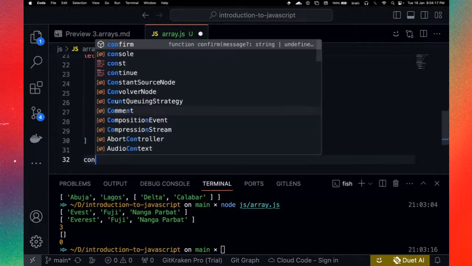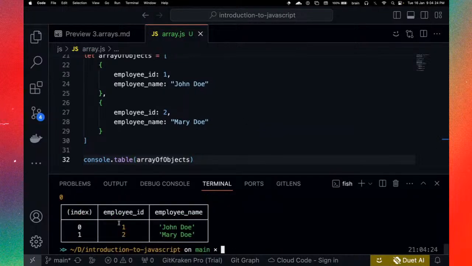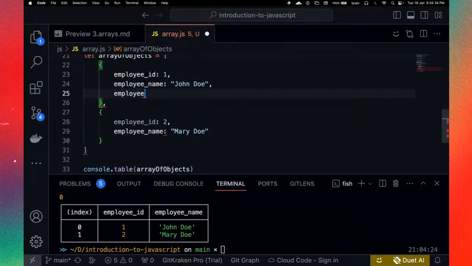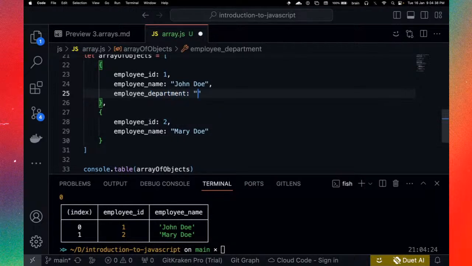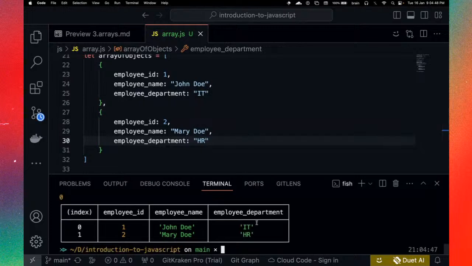So if we say console.table, for example, and we say arrayOfObjects, and we print this. So now you see we have the index, the employee ID, and the employee name, right? Of course, you can add even more details, employee department, for example. Okay, so employee department, let's put in IT, right? And for the second employee, let's simply put in HR. Okay, so if we save that and we run this again, you see now we have the employee department.